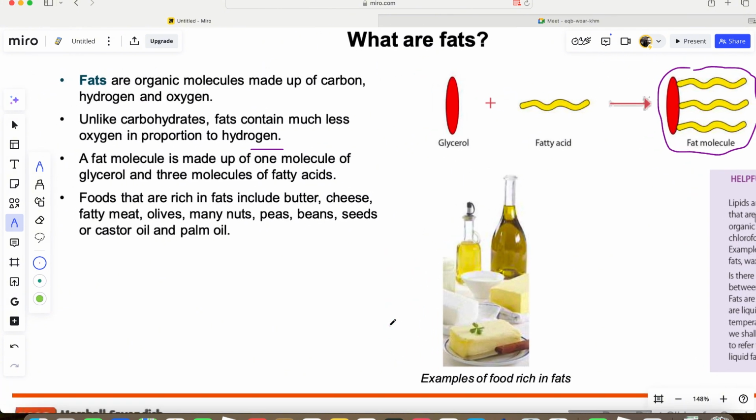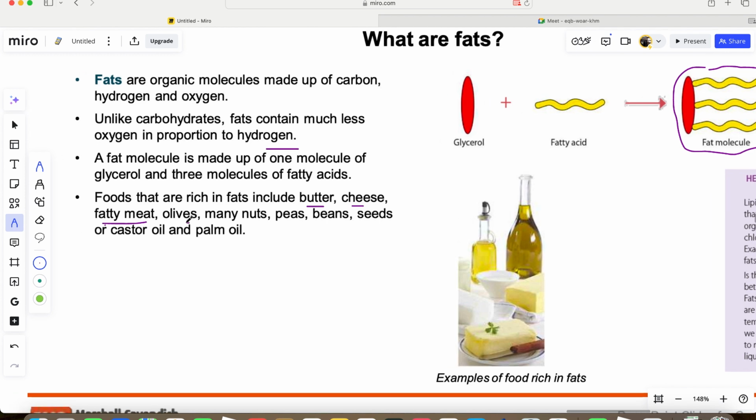Now let's take a look at the food. It includes butter, cheese, which I've already mentioned, and fatty meat. You know meat also has the fatty part. When you eat the fatty meat, you get fat. Olive, when you take olive oil or the olive itself, you get fat. If you take nuts, although nuts give protein, they also give fat.